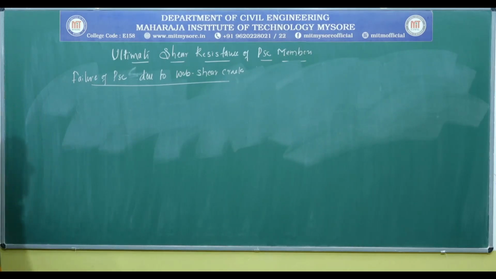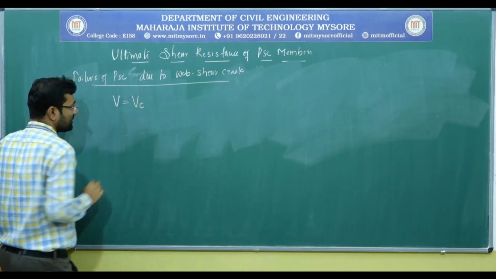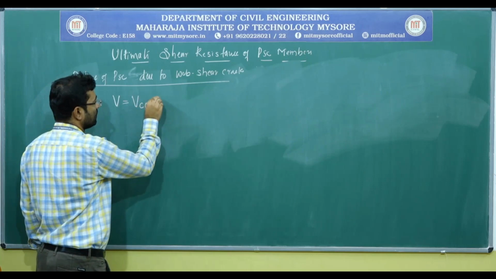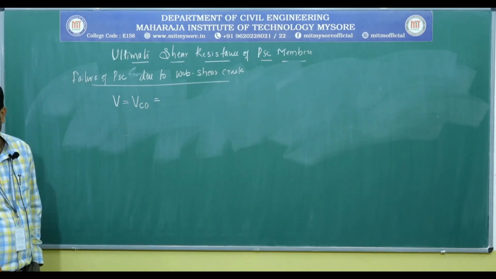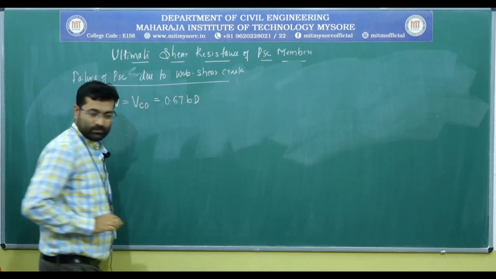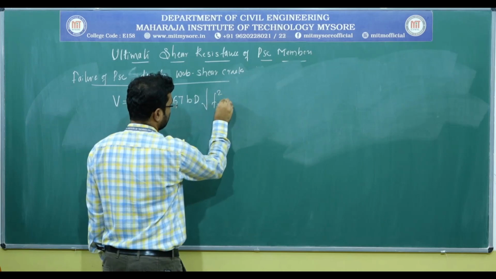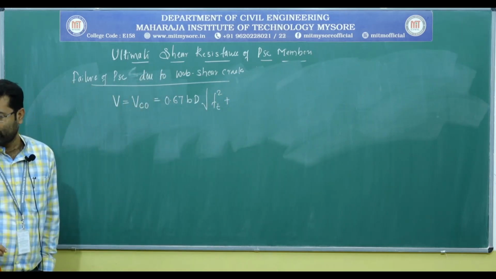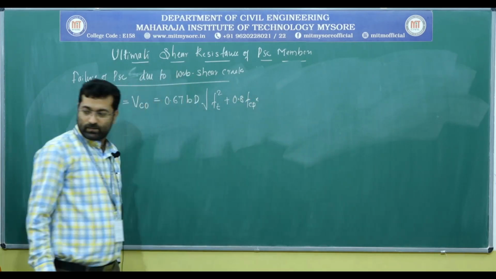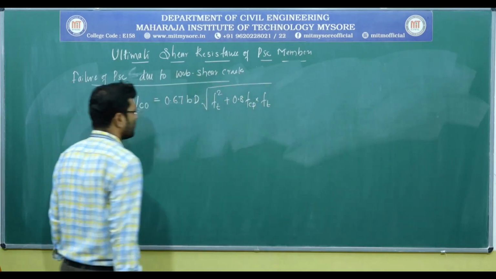Here we have to use a formula called Vco, which is equal to 0.67 bd under root of ft square plus 0.8 times fcp into ft. So let me discuss what all these things are.